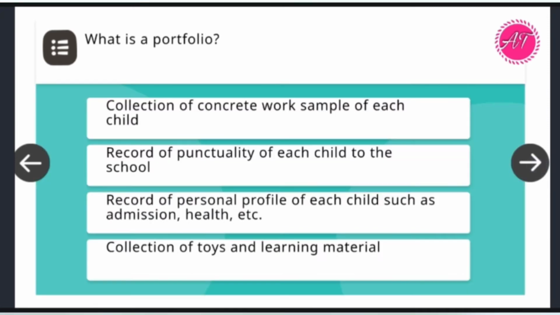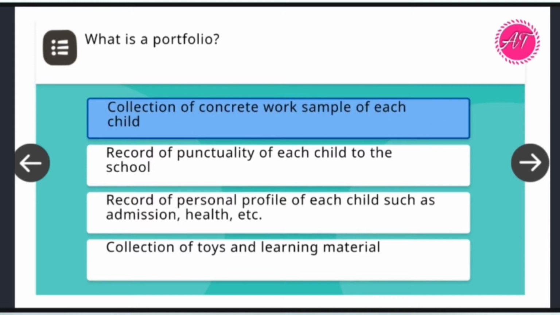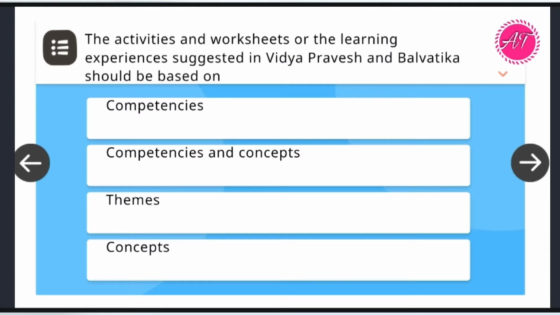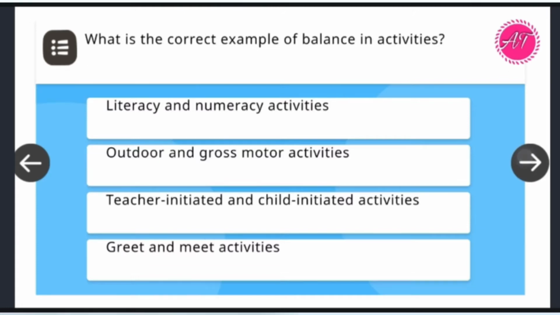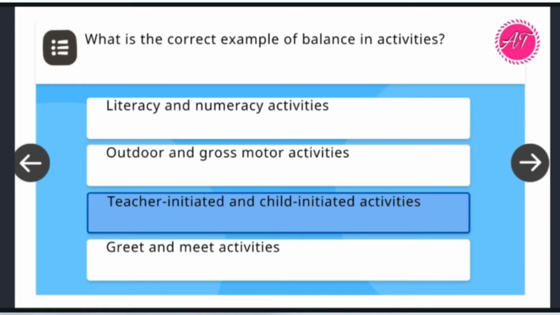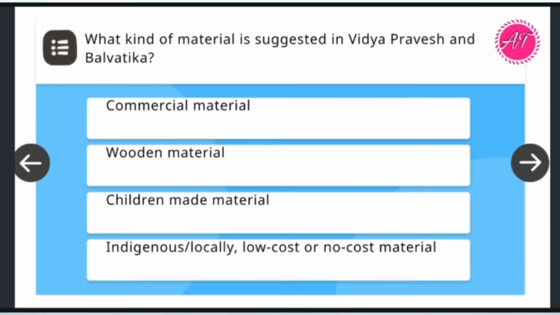Next one. What is portfolio? So the answer is collection of concrete work samples of each child. Next. The activities and worksheets or the learning experiences suggested in Vidya Pravesh and Balvatika should be based on competencies and concepts will be our answer. What is the correct example of balance in activities? The answer is teacher-initiated and child-initiated activities. You can click on this.